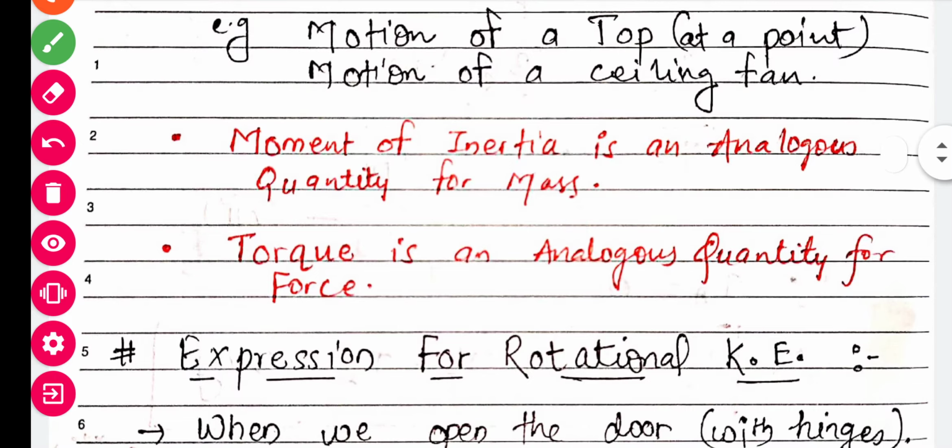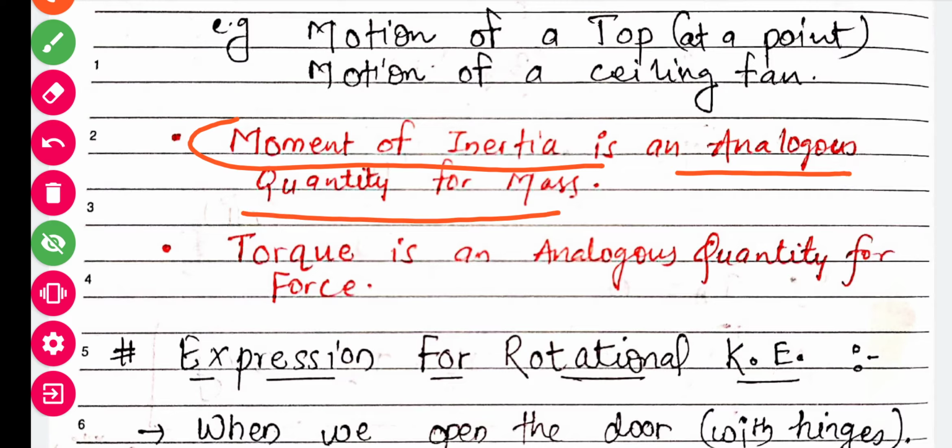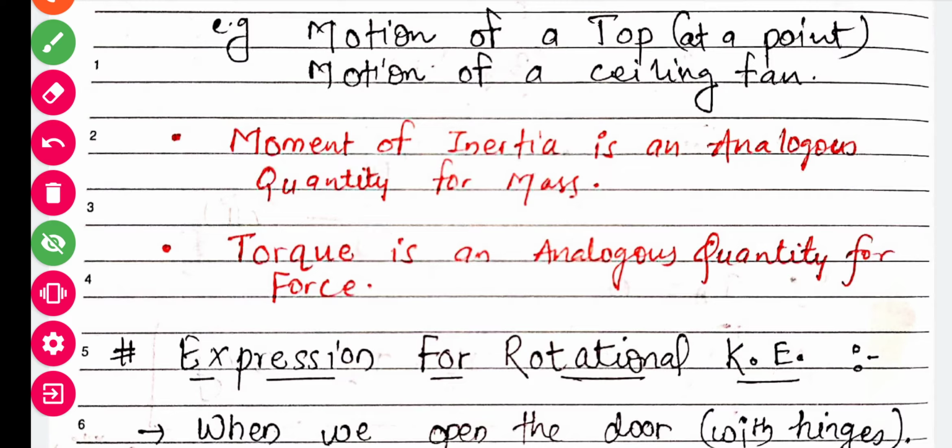The main important thing we have to keep in mind is moment of inertia, which is an analogous quantity for mass. What does it mean?